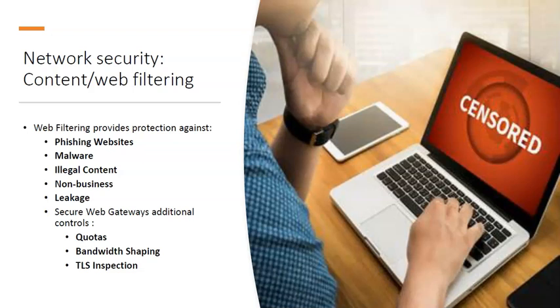So we can say phishing websites can use reputation or content detection lookup to prevent users from navigating to phishing URLs. And to protect from malware, these secure web gateways can include reputation lookup for downloads or inbuilt malware scanning to prevent drive-by download attacks.